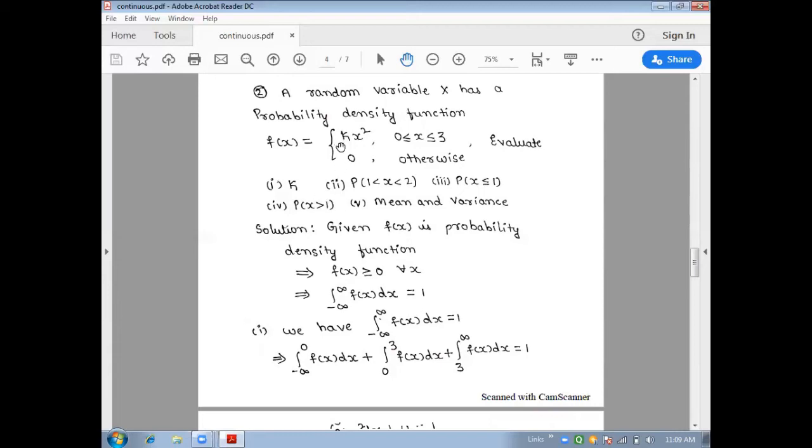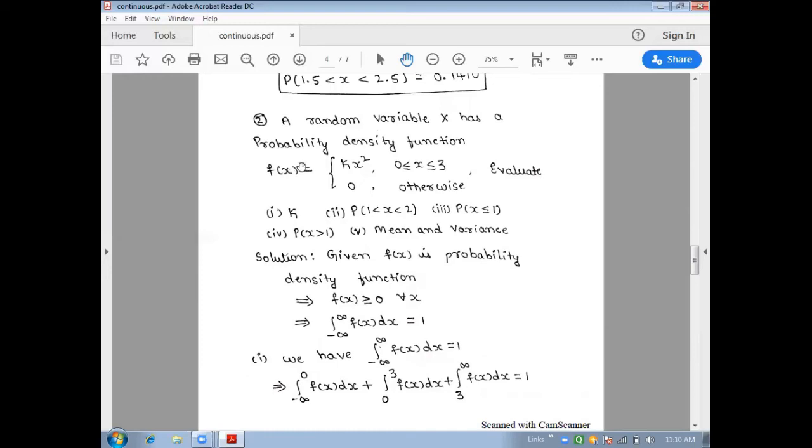The first one, we have to identify what is k. Second, probability of 1 less than x less than 2. Third, probability of x less than or equal to 1. The fourth, probability of x greater than 1, and hence we have to find the mean and variance. So here in the question they have given that x is a random variable with a probability density function. Already they have said f of x is the pdf, that is the probability density function. So now we are taking the solution part.